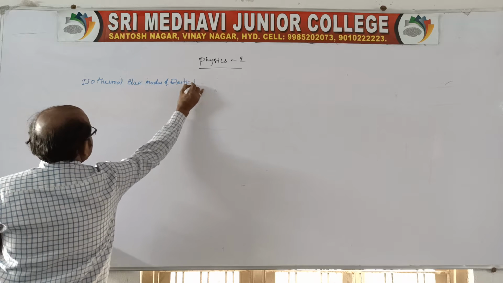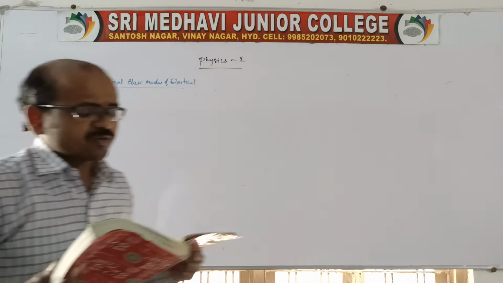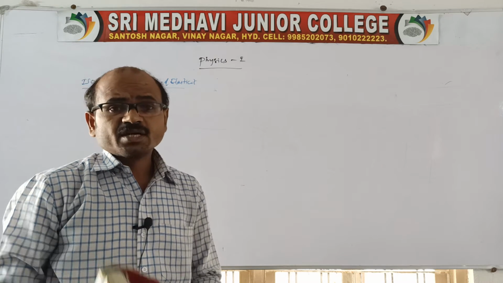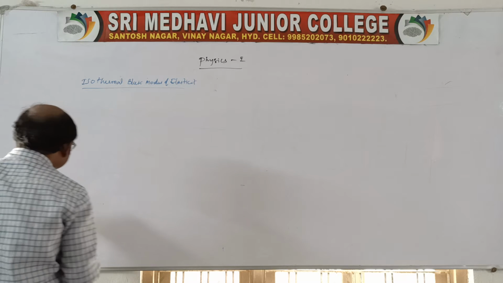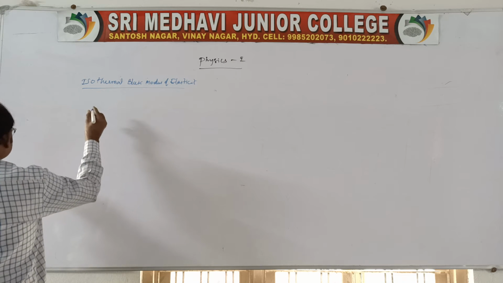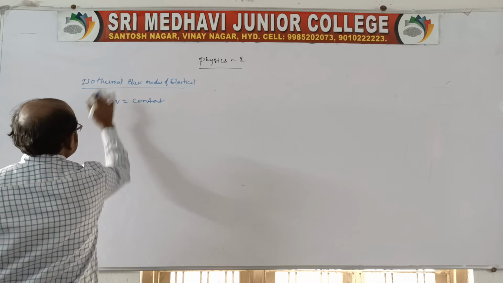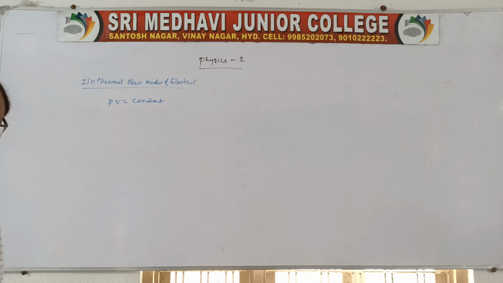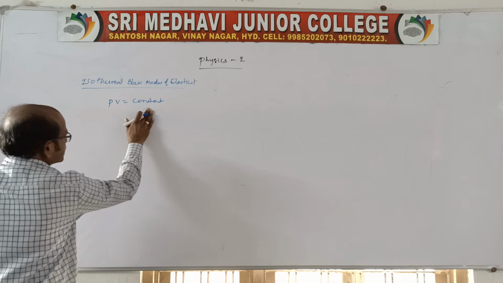Sir, what is this? Actually, isothermal bulk modulus of elasticity is in the case of gases. You take a gas, thermally isolated. I mean here the gas undergoes an isothermal process, and it is defined as PV is equal to constant, because the isothermal process obeys Boyle's law. This we know. It obeys Boyle's law, no? So you say PV is equal to constant.